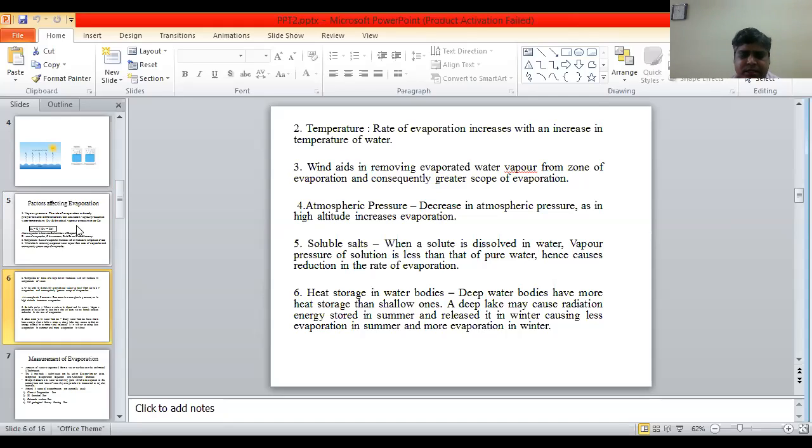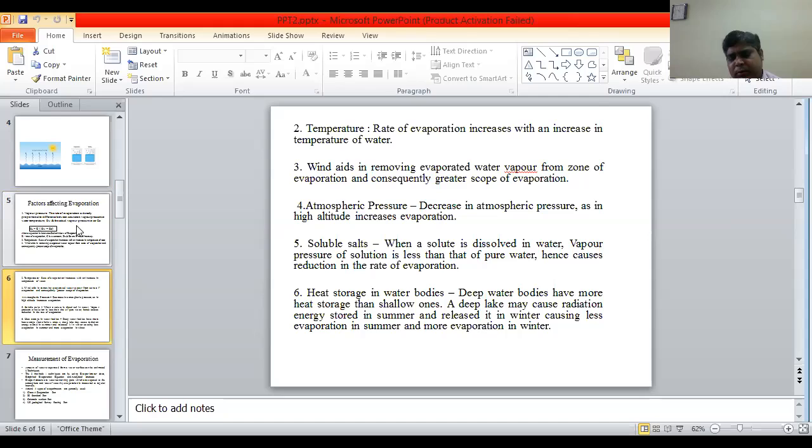Last point, 6, heat storage in water body. Deep water bodies have more heat storage than shallow ones. A deep lake may cause radiation energy to be stored in summer and released in winter, causing less evaporation in summer and more evaporation in winter.